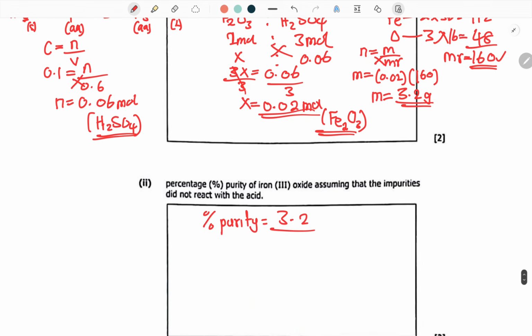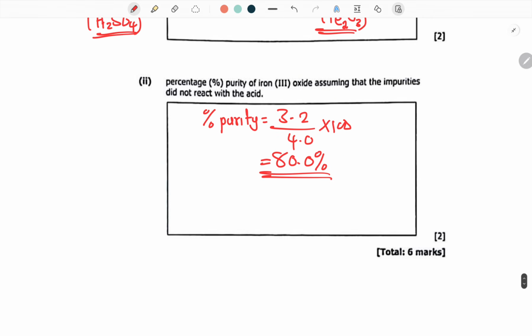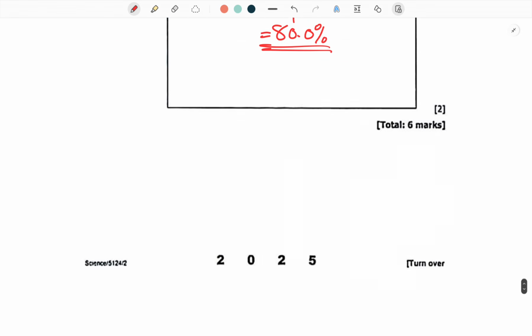The same way we are calculating percentage yield. You even get your 80.0% as your answer. So this is how you solve this particular question.